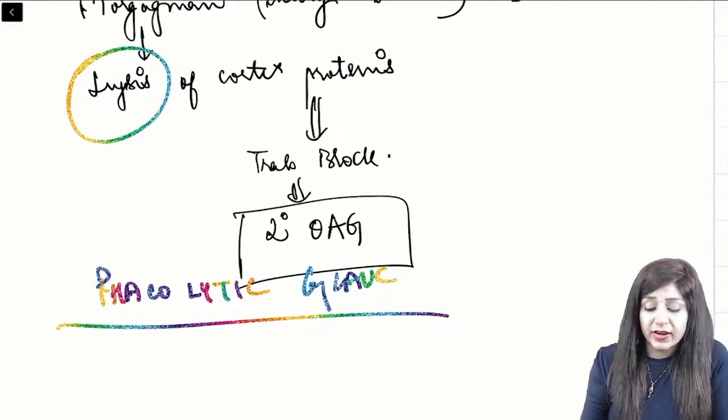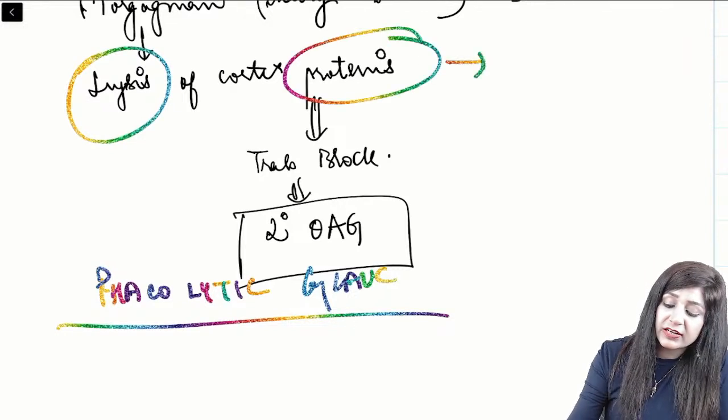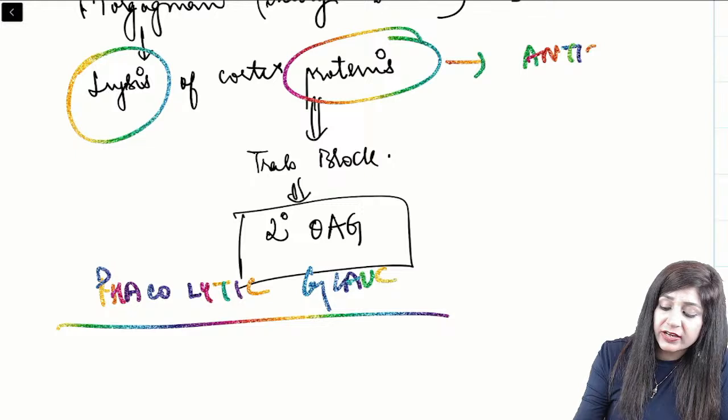And what about the uveitis? So, these proteins which are released are actually antigenic proteins.